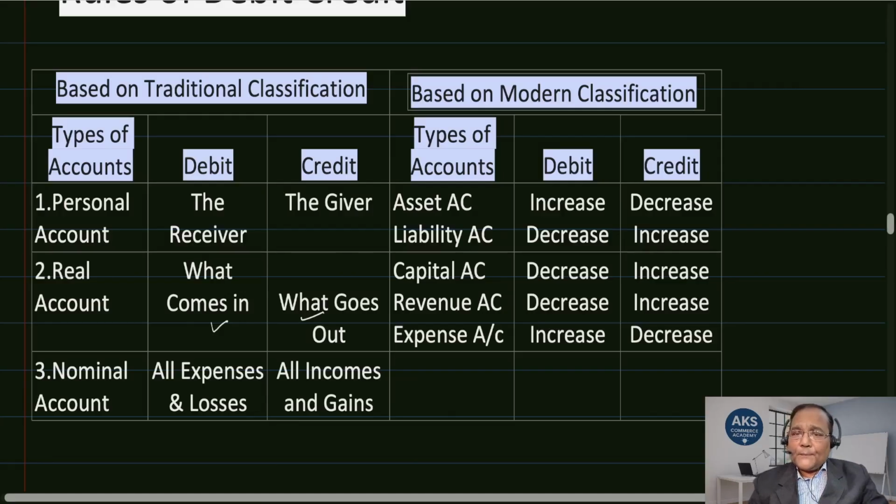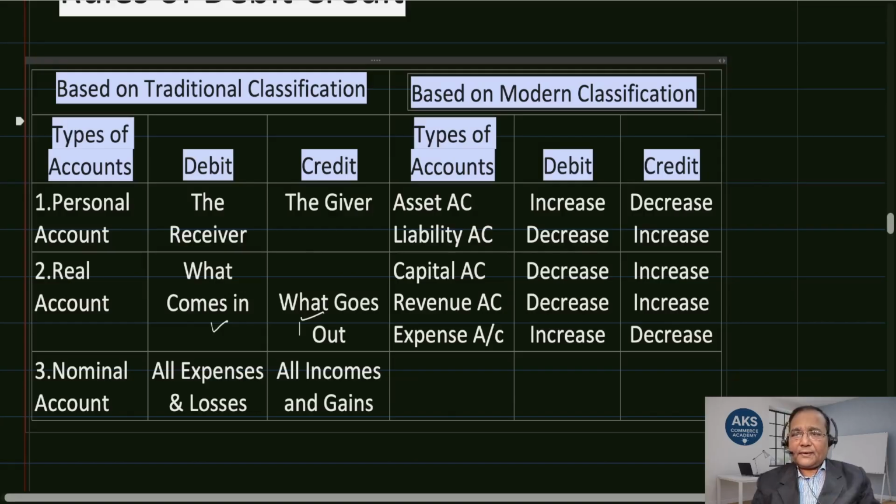So this is how we understand the modern classification of accounts as per 5 categories, 5 heads that we have seen: assets, liabilities, capital, revenue, expenses, and the traditional classification. Whichever way you apply, the outcome is going to be the same.